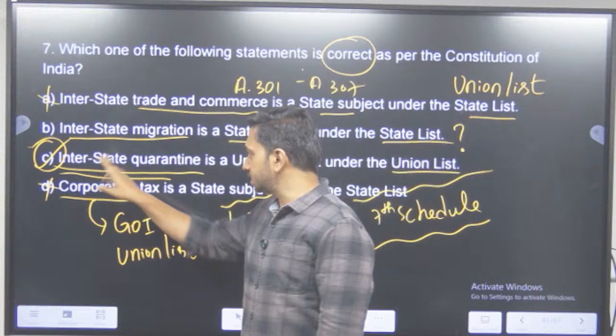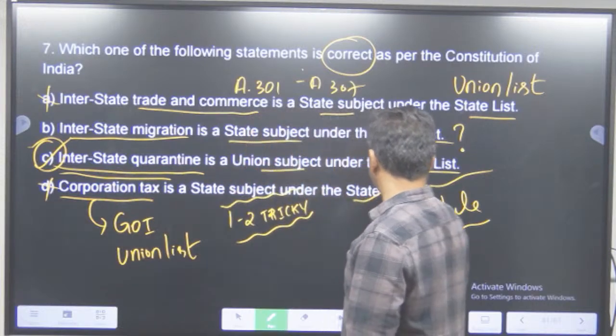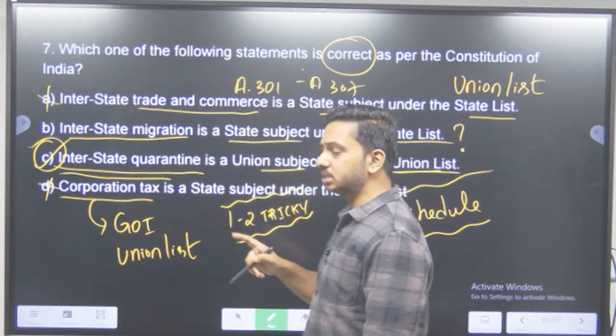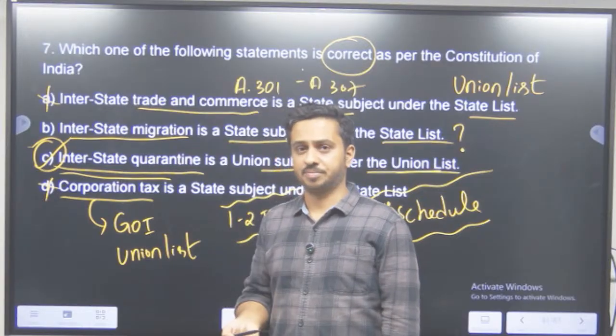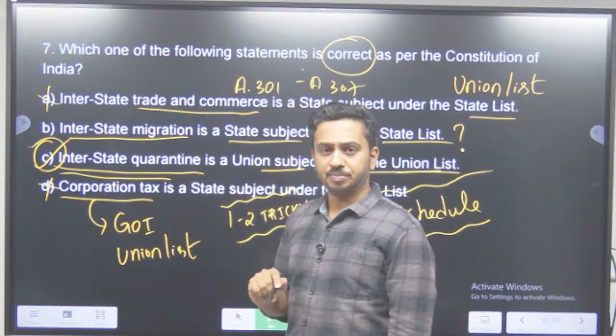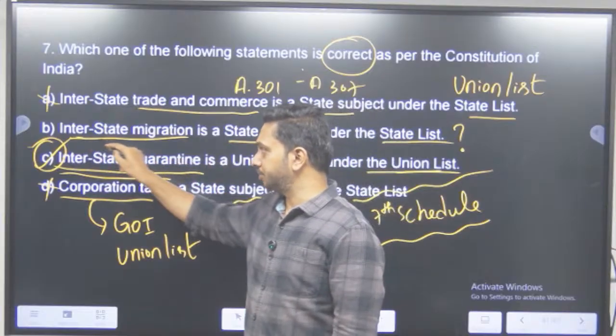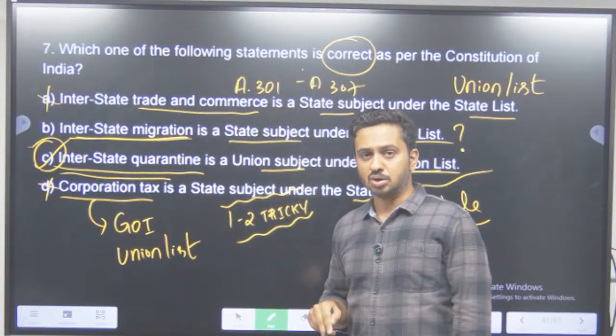So interstate quarantine is a union subject under the union list. Chances of it going right is too high. So I'll go with C, not with B. Interstate migration definitely union list में. It is not in the state list.